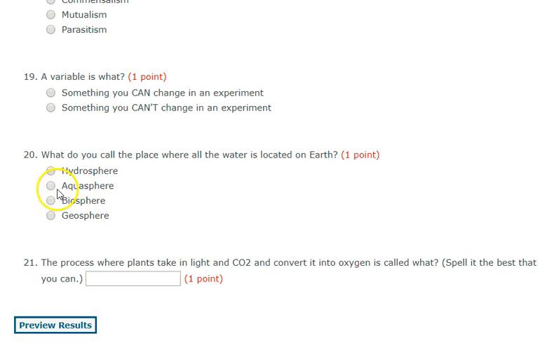Number 20. What do you call the place where all the water is located on Earth? Is that called the hydrosphere, the aquasphere, biosphere, or geosphere?